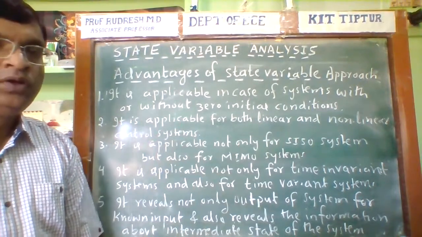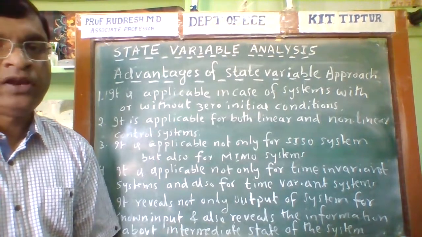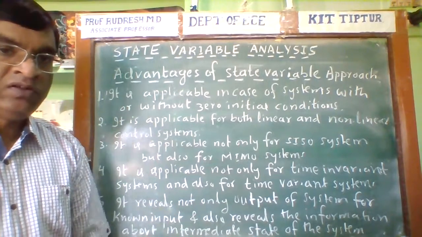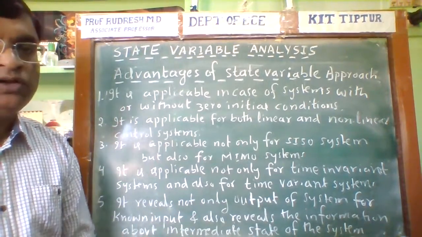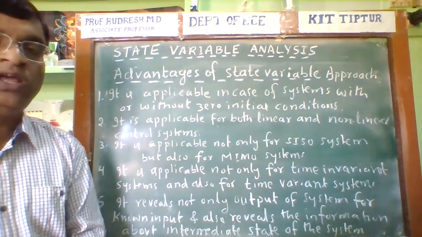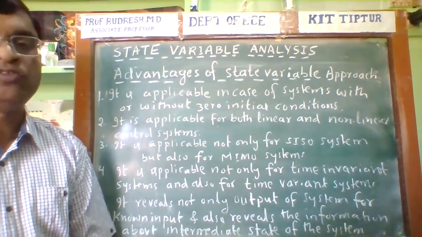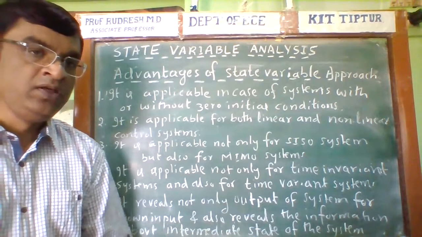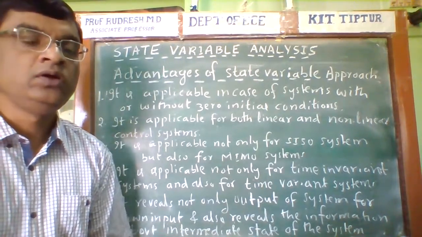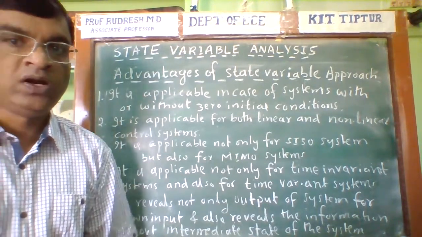multiple output systems. Also, this state variable approach is applicable not only for time invariant systems but also for time varying systems. It reveals not only the output of the system for a known input, but also the information about the intermediate state of the system. So the state variable approach is used to analyze the intermediate output of the system.